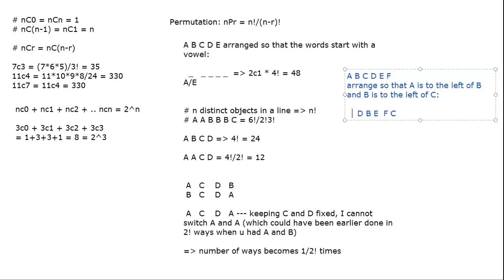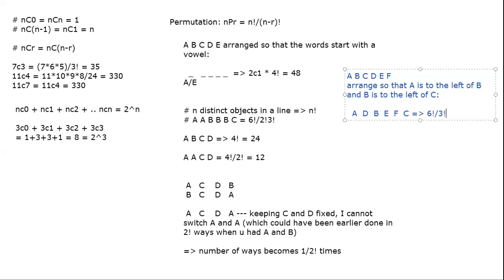So I could have said that, okay, this A is not A, but this is B. And this B is not B, but this is A. I could have switched. But now that the A, B, C order has been specified, A has to be to the left of B, B has to be to the left of C. I cannot play around with the letters anymore. So I am losing out 3 factorial arrangements every time. So the same thing exactly happens: 6 factorial arrangements, but there is a constraint on A, B, C, so divide by 3 factorial.